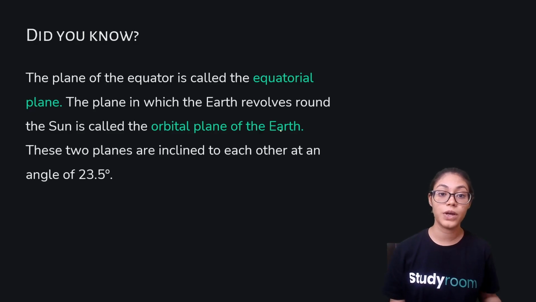Now, the plane of the equator is called the equatorial plane. The plane in which the Earth revolves around the Sun is called the orbital plane of the Earth. These two planes are inclined to each other at an angle of 23.5 degrees. Right?